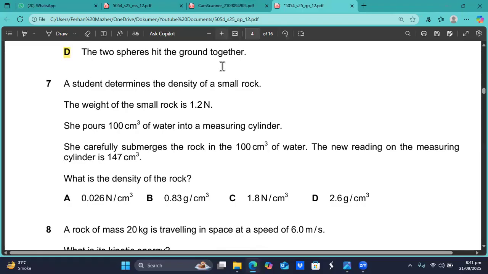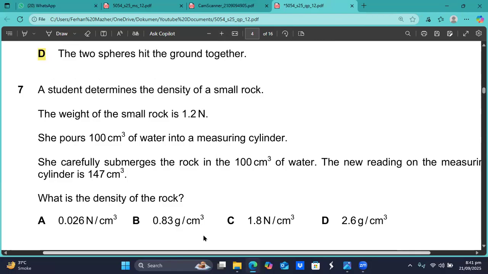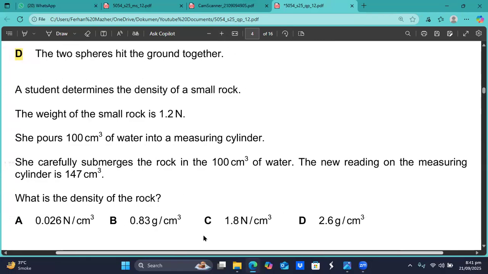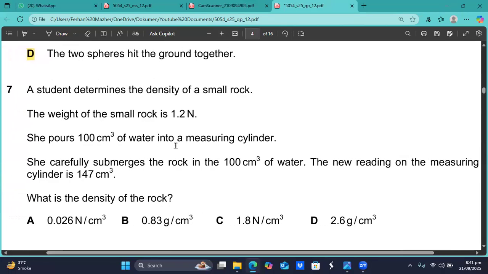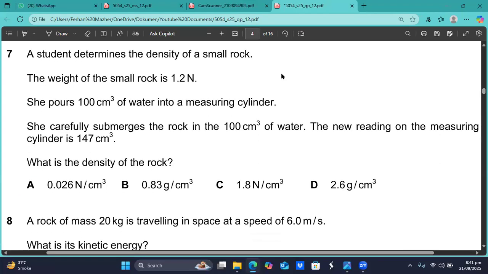Okay, so on your screen, question number 7 is now showing up. A student determines the density of a small rock. The weight of the small rock is 1.2 newton. She pours 100 centimeter cube of water into a measuring cylinder. She carefully submerges the rock in the 100 centimeter cube of water. The new reading on the measuring cylinder is 147 centimeter cube. What is the density of the rock?